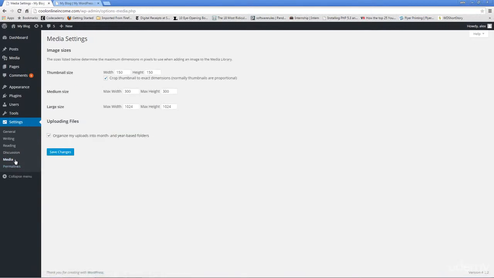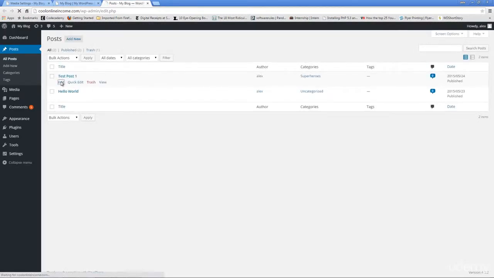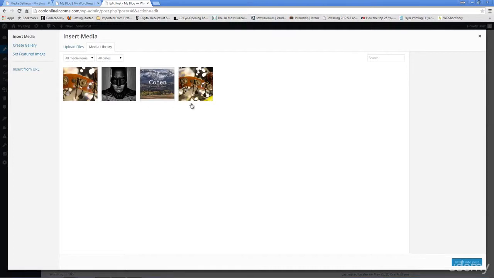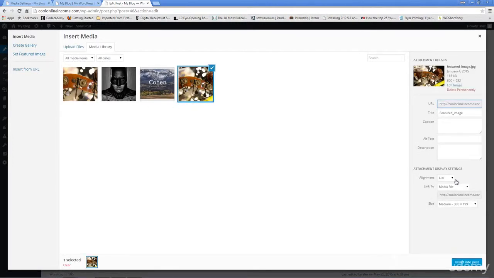Now, media, this is where you can change the default settings for your custom image sizes. Now remember, let's go back to a post. And I'm just going to quickly show you what I'm trying to explain here. Now let's edit this. Now let me add some new media. So say, for example, I wanted to add this image. As you can see down here, we have thumbnail size, we have the medium size, and we have the full size, which is typically large size as well.